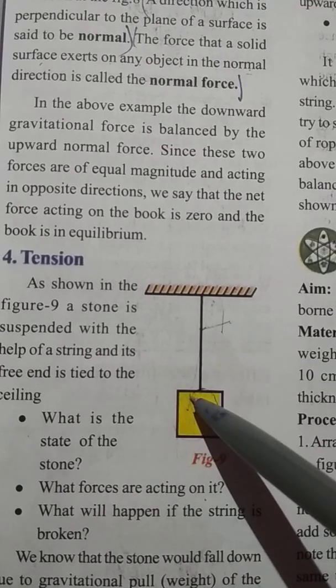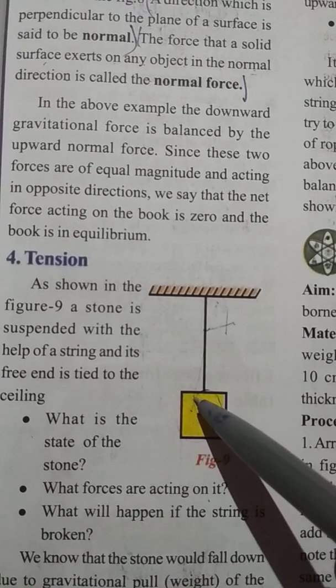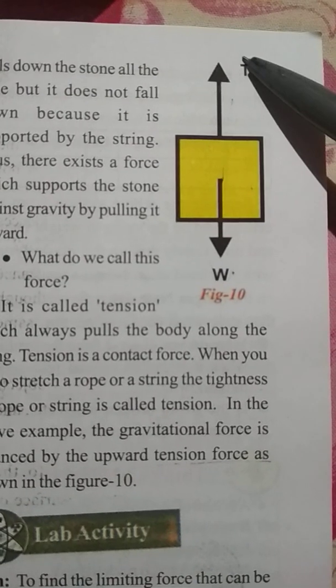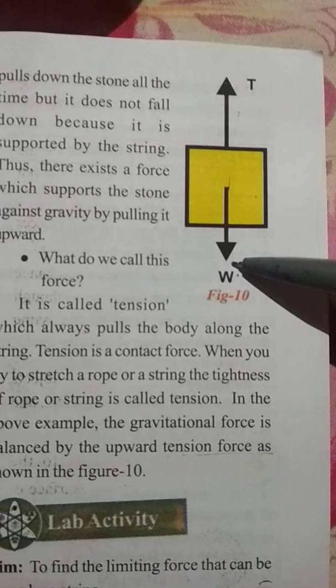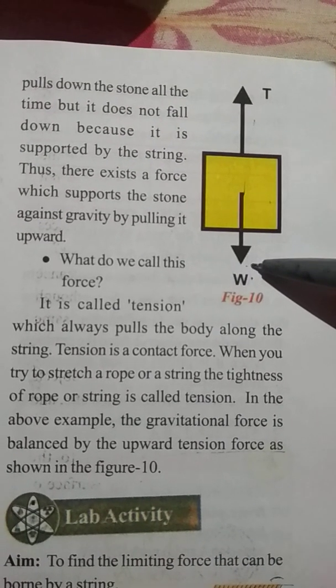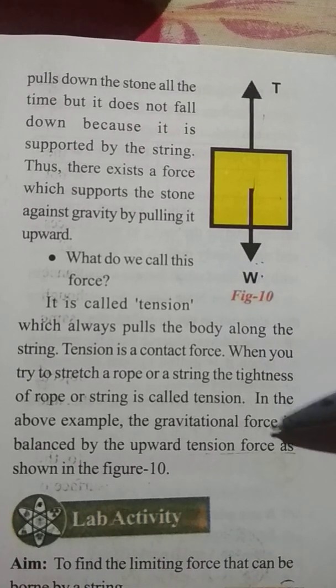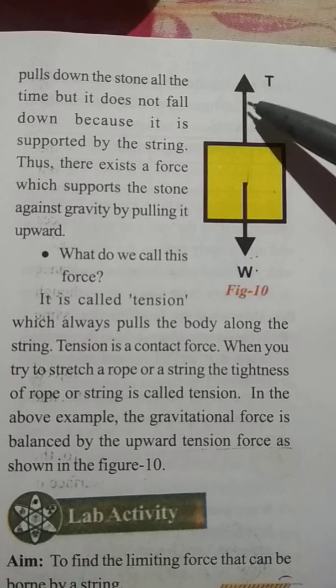That is nothing but tension. Tension is a contact force. Here an upward force is acting and a downward force is acting. The downward force is the gravitational force. In the above example, the gravitational force is balanced by the upward tension force.